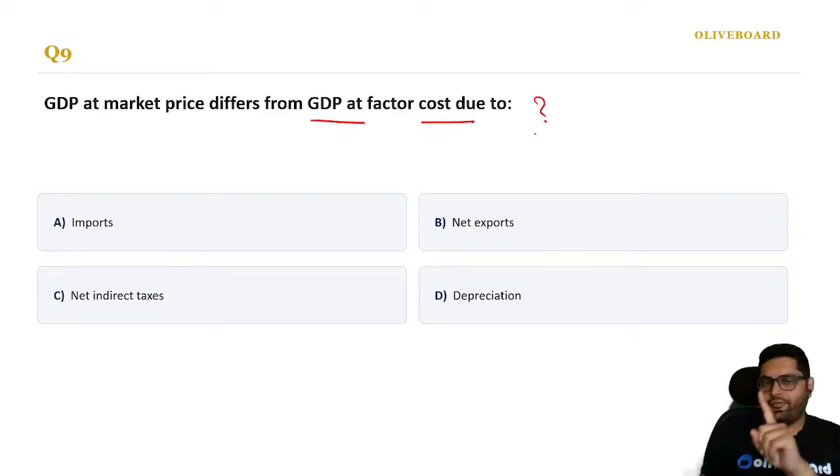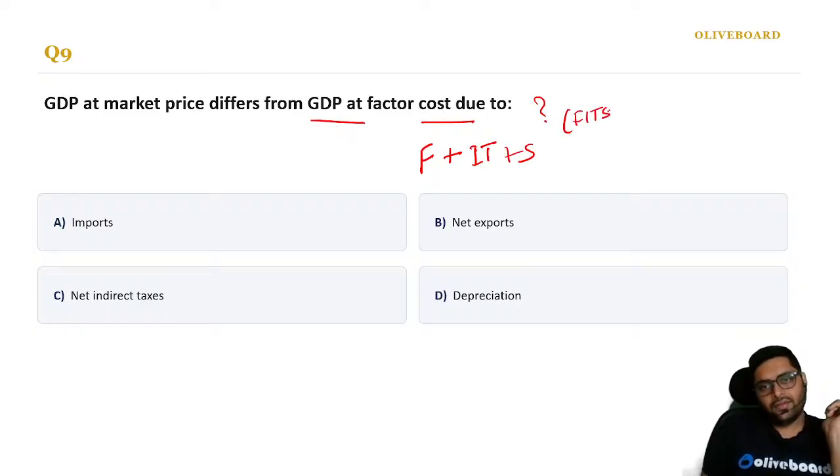So I'll tell you a very nice trick to remember this: how to go from factor cost to market price. Always remember FITS. Fits is there, no? Correct? Always remember this, FITS. How? I'll tell you.